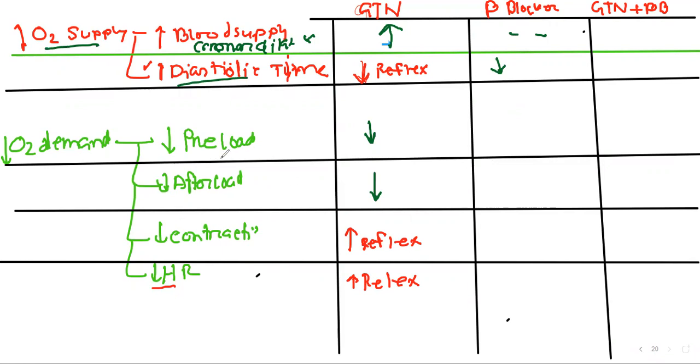And what will be the effect on preload? We have said that preload is the blood that is present in our heart, and the blood that our heart has to eject out. So if beta blocker is also an arterial and venodilator, maybe more blood will stay in the arteries and veins, and less blood will come to the heart.